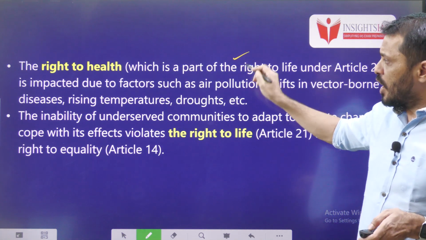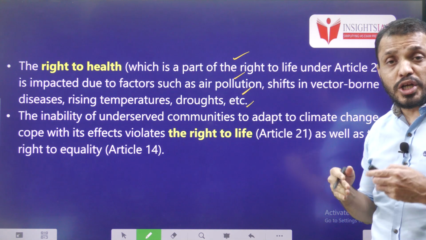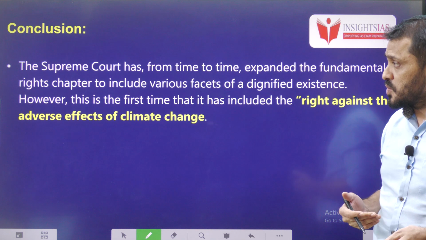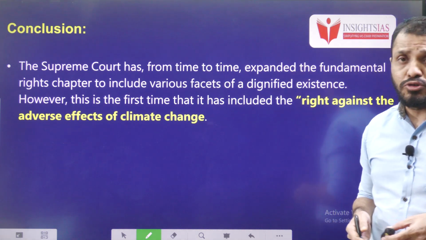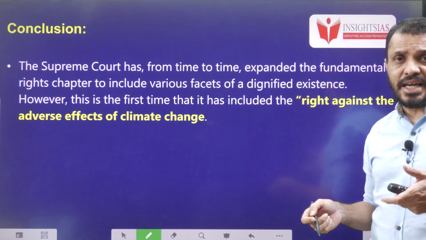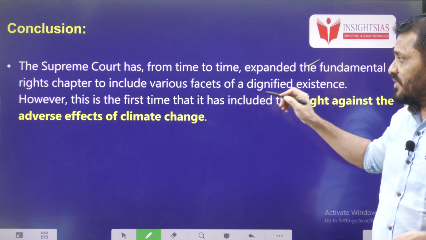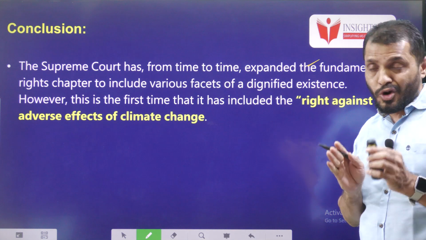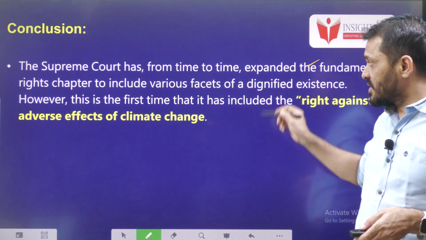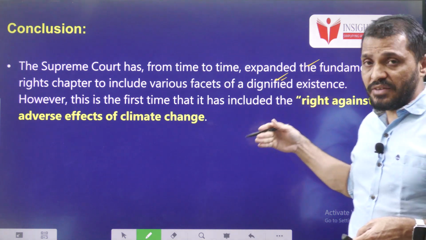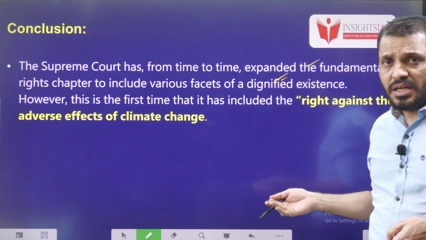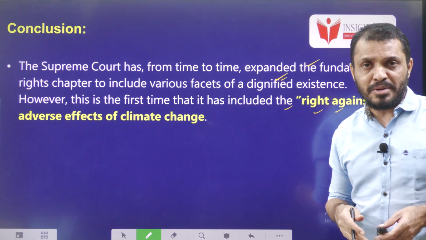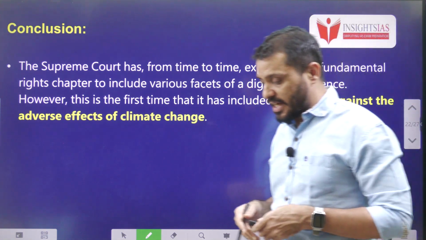Already we covered how the protection of climate, prevention of climate change, can enhance the right to health also. We discussed that already. So the conclusion is, the Supreme Court time and again is expanding the scope of the fundamental rights by including various horizons, various facets of dignified existence. However, this is the first time that the Supreme Court included a right against the adverse effects of climate change as a part of the fundamental rights.